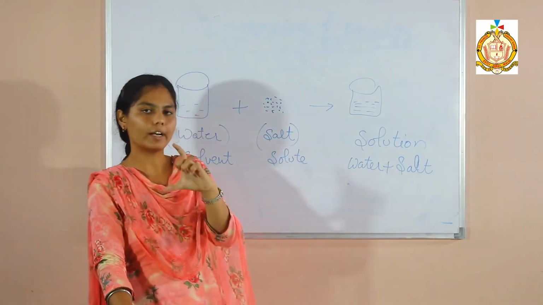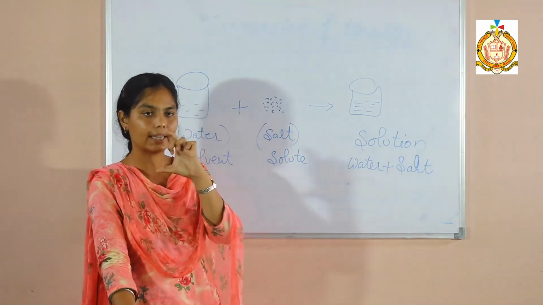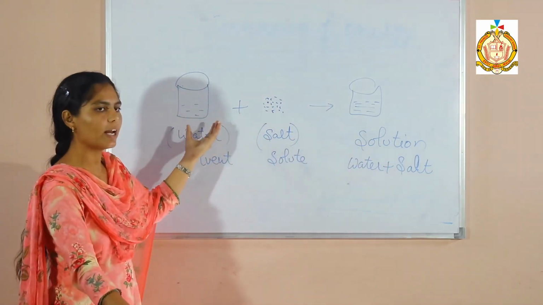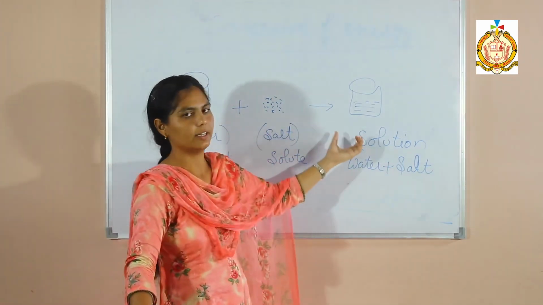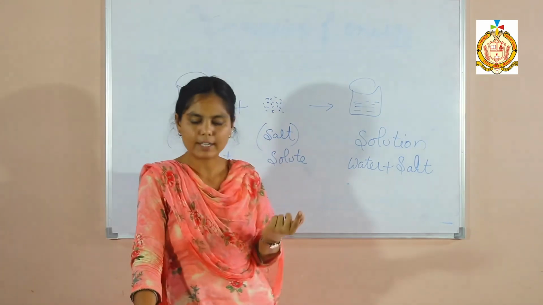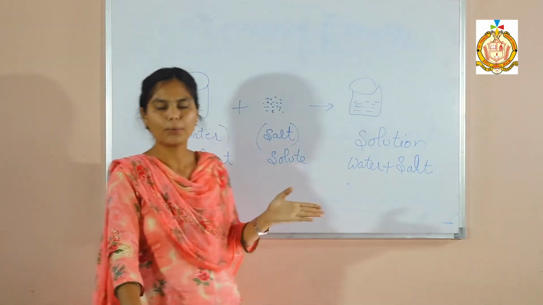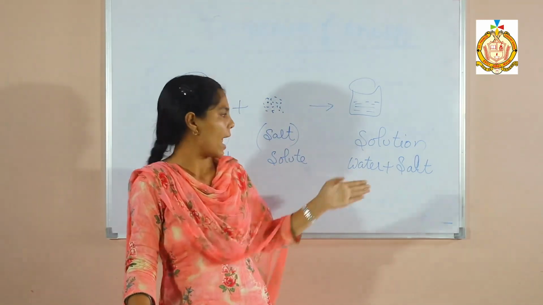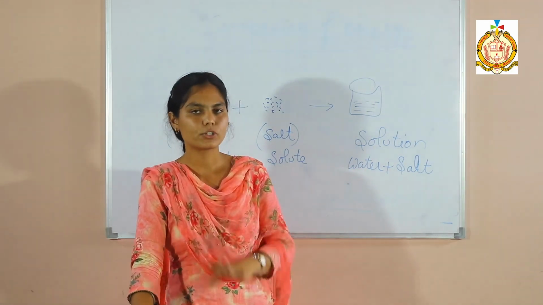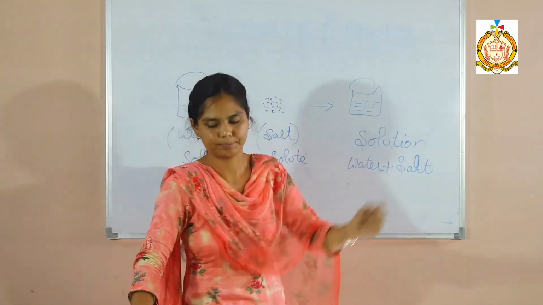If we have one glass of water and we dissolve salt in it, then it is completely dissolved. That is called a solution. Means when we put salt in water and after that we get a solution, that is called a solution. There are three definitions. First is solvent. Solvent is a liquid that dissolves different things in it. Next one is a solute. Solute is a substance that dissolves in water, and last is a solution. Solution is formed when a solute is completely dissolved in a solvent. When this thing is completely dissolved in this, then we get this solution.